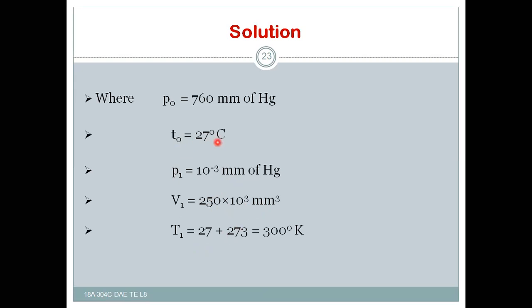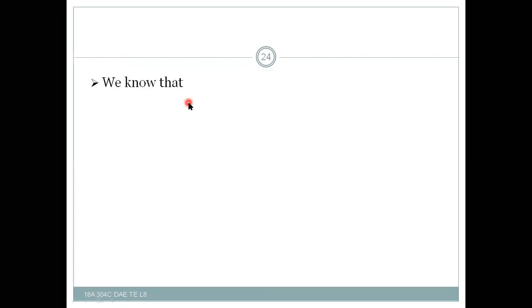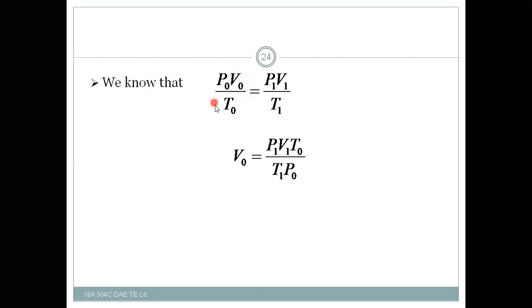Converting the temperature into Kelvin, T1 is 300 Kelvin. Now we know P0 V0 by T0 is equal to P1 V1 by T1, so V0 is equal to P1 V1 T0 by T1 P0.